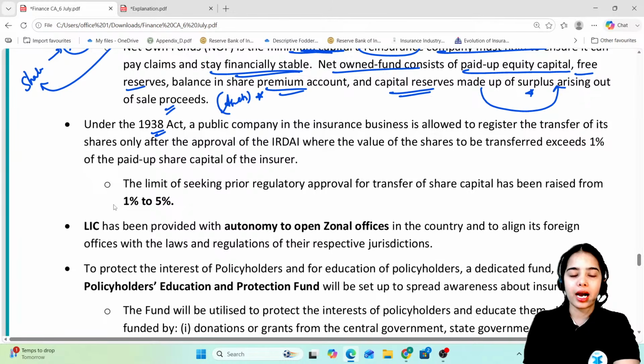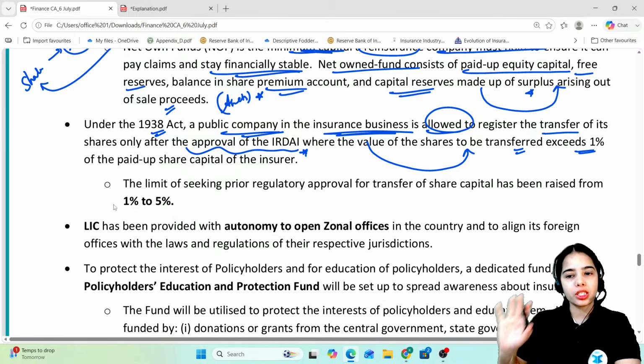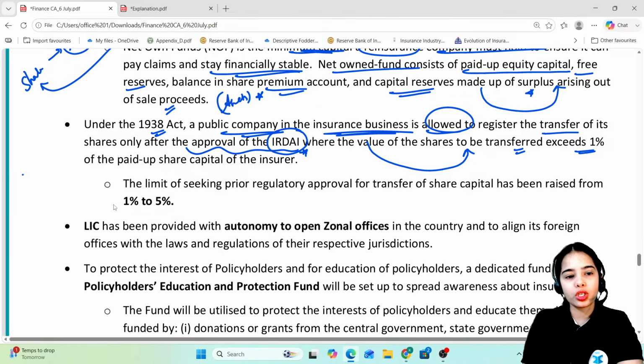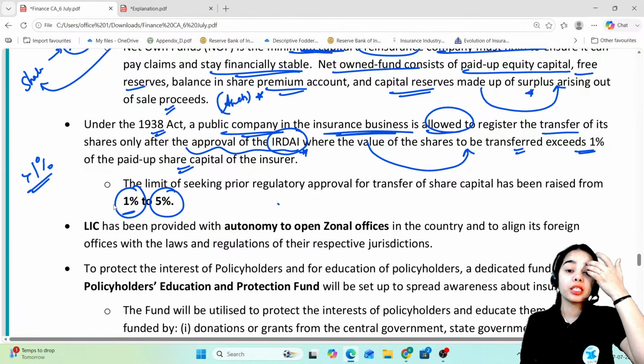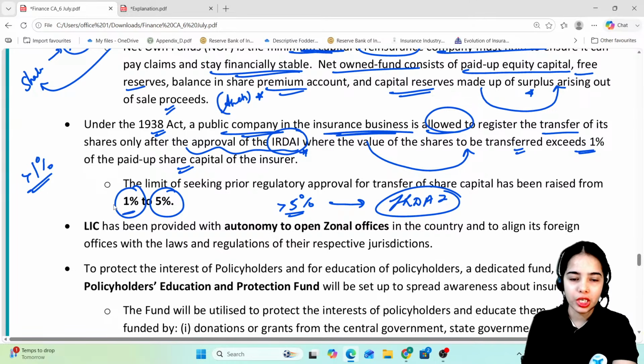Under the 1938 Act, a public company in the insurance business is allowed to register the transfer of its shares only after the approval of the IRDAI, that is Insurance Regulatory and Development Authority of India, where the value of the shares to be transferred exceeds 1%. So basically, a public company in the insurance business was allowed to register the transfer of shares only with the approval of IRDAI if the transfer was more than 1% of the paid up share capital. Now this limit has been increased from 1% to 5%. That means if the transfer of the shares is more than 5%, then the approval has to be taken from the IRDAI. I hope this is very much clear.